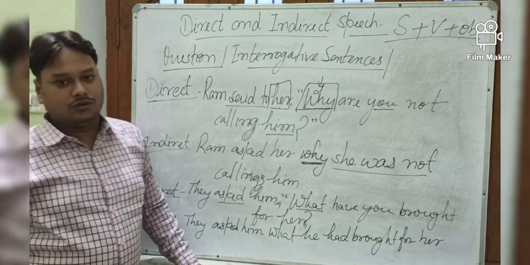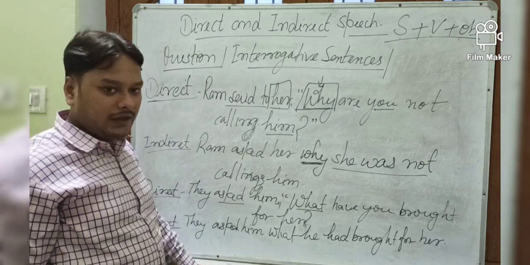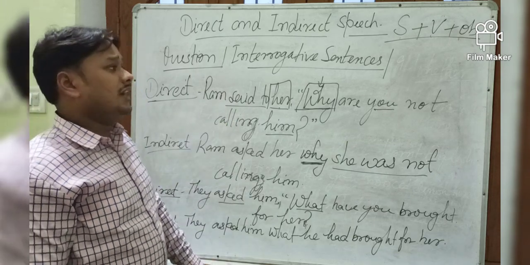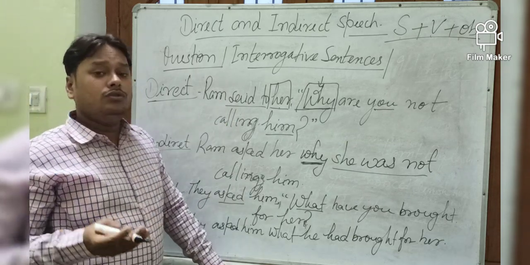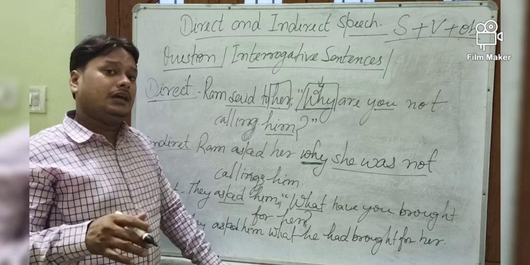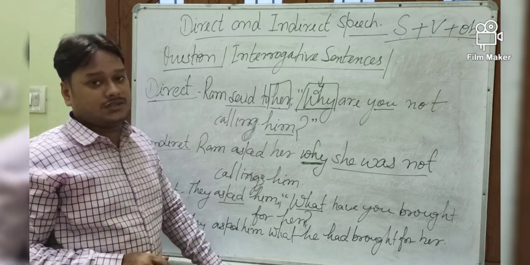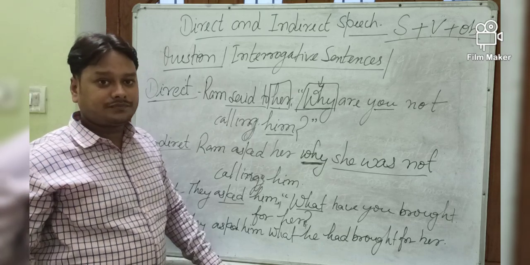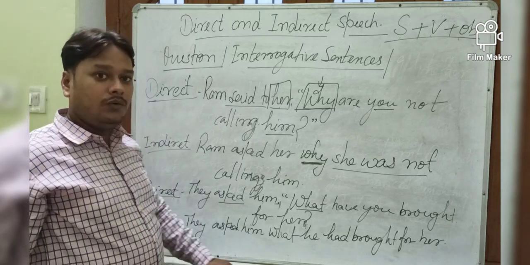That will be written. Okay? I hope interrogative is clear. Now I am just going to give you the example of how to change command and request into indirect speech.